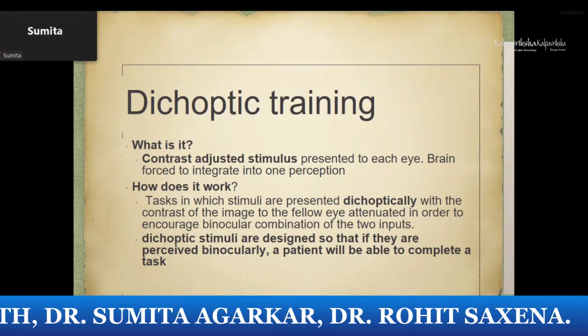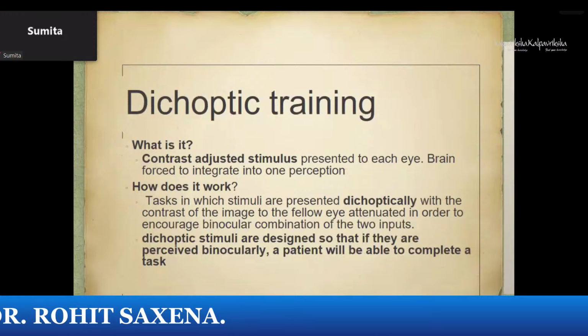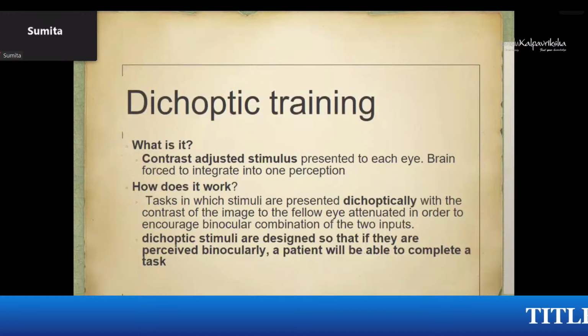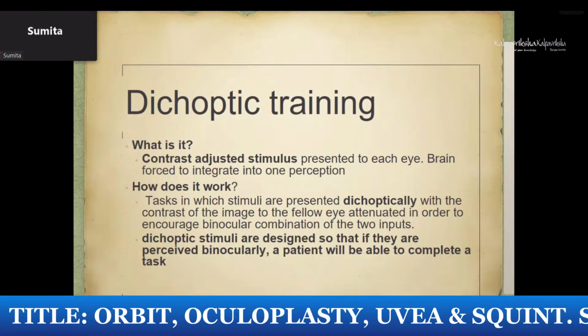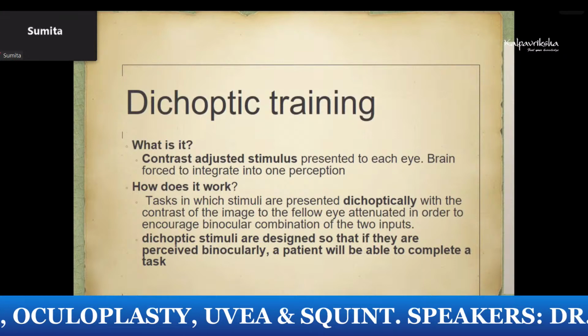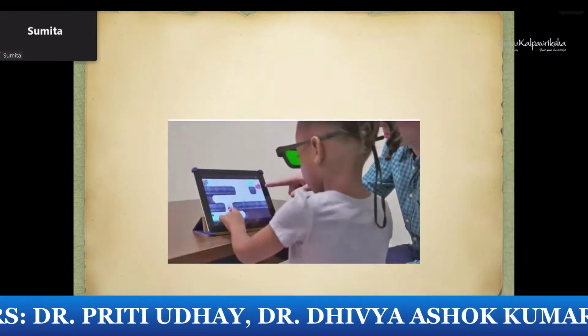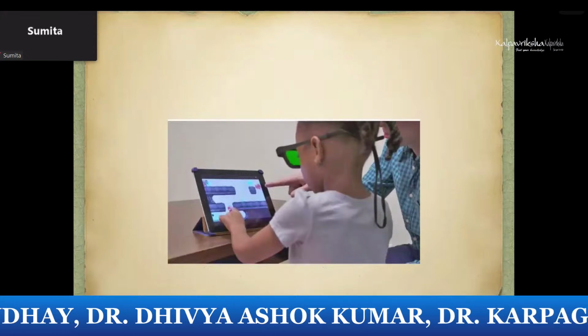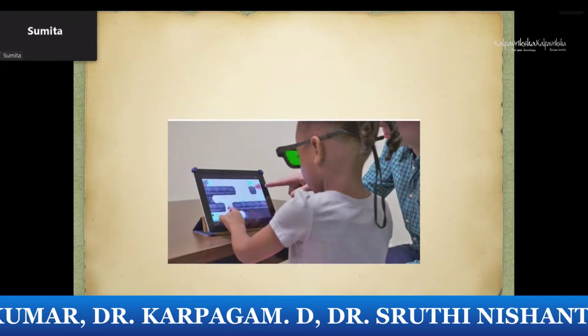So again, here there are visual tasks which are presented dichoptically, with the contrast of the image to the fellow eye attenuated, in order to encourage binocular combination of the two inputs. These stimuli are designed so that a person can perform the visual task only if he is using both the eyes. As you can see, red green glasses and a video game. One eye sees the red game, the insect there, and the other eye sees the other images. So the child can play the game only if he's using both the eyes.